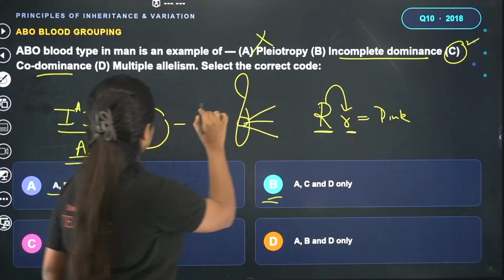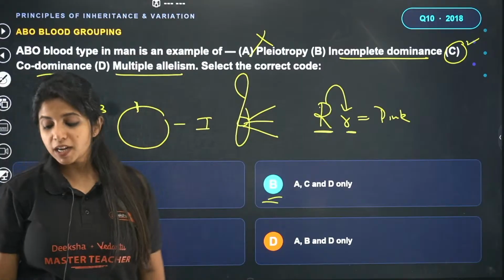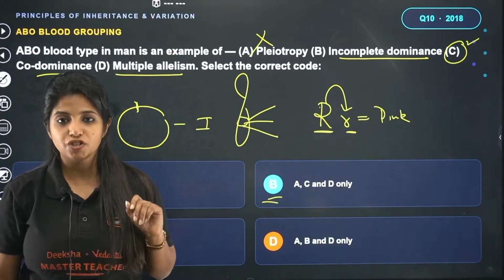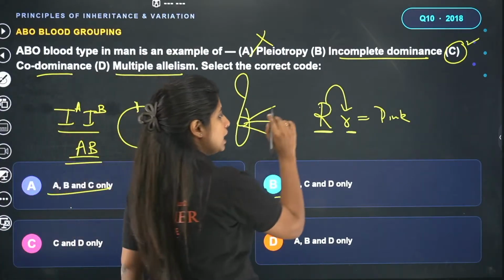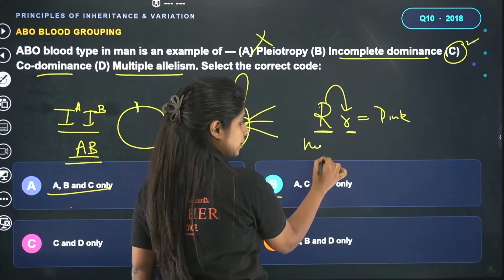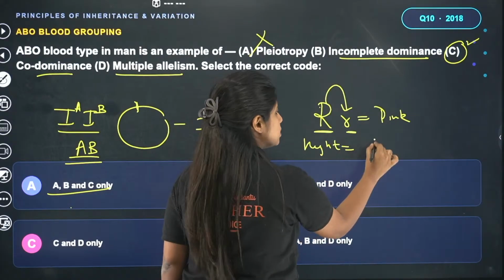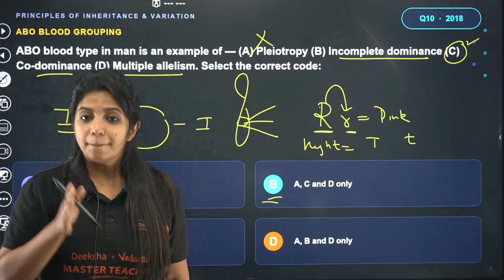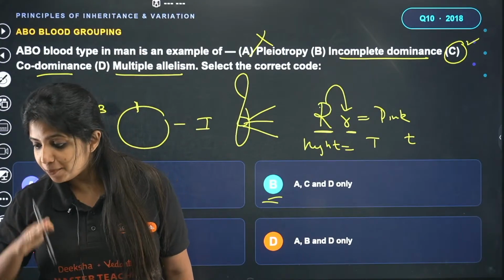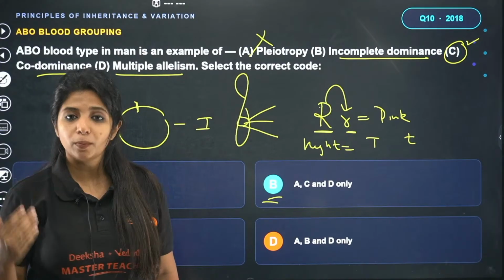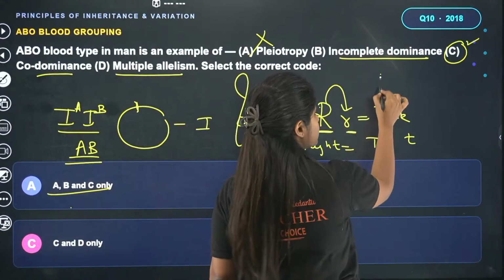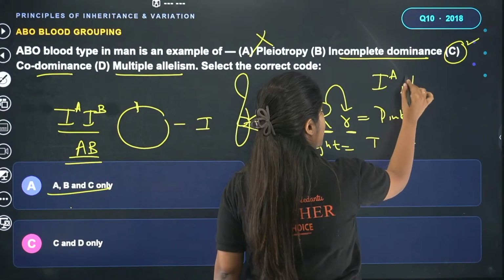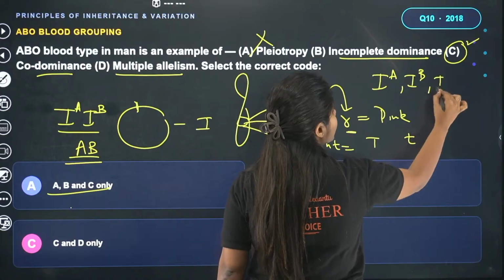What about D, multiple allelism? What do you mean by multiple allelism? Usually we have seen that when I say height is a character, it has two alleles, capital T and small t, not more than that. But in the case of the ABO blood group, we see there are three alleles: IA, IB, and IO.